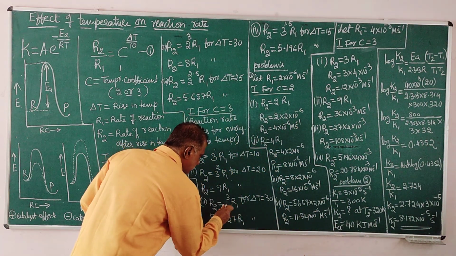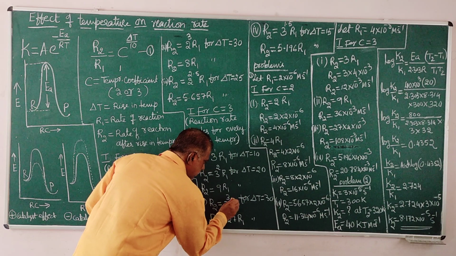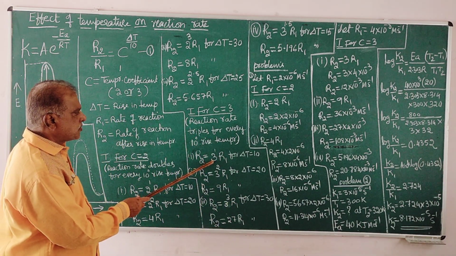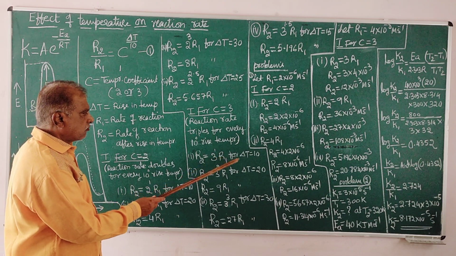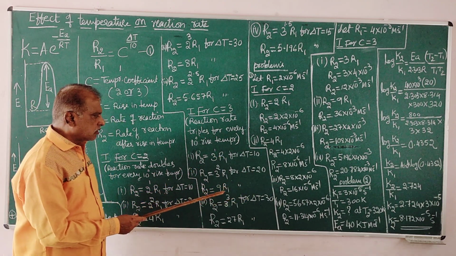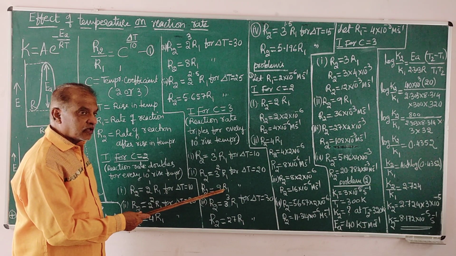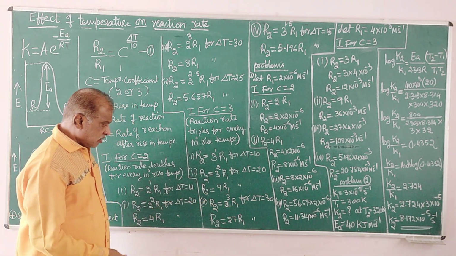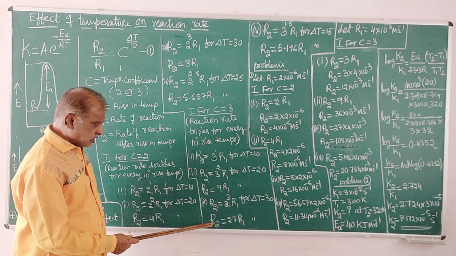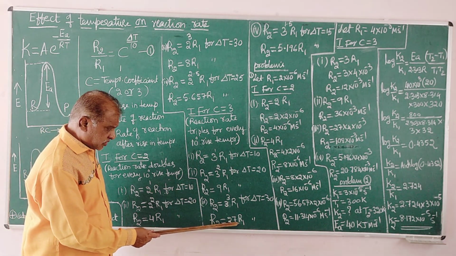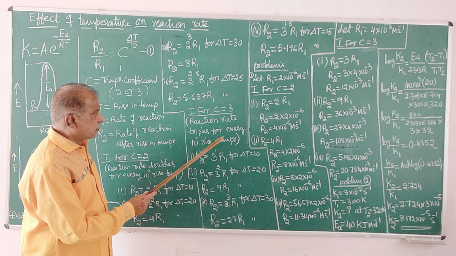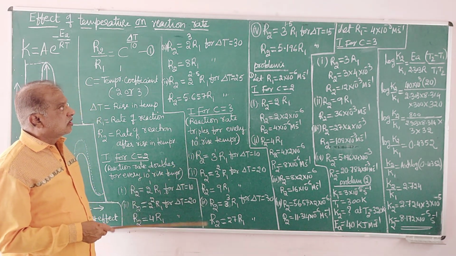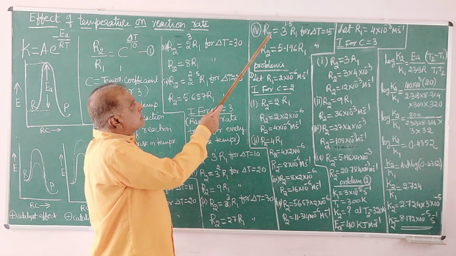In this case, 3 to the power of 3 is 27. So for a 10 degree rise, it is 3 times the rate of reaction. For a 20 degree rise in temperature, the rate of reaction increases 9 times. For a 30 degree rise in temperature, the rate of reaction increases by 27 times if the temperature coefficient is 3. That is the calculation. So that is one separate example.